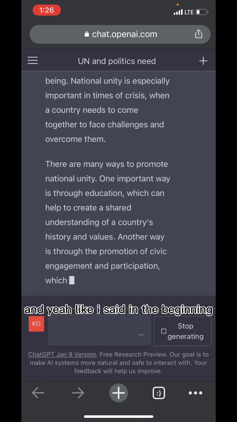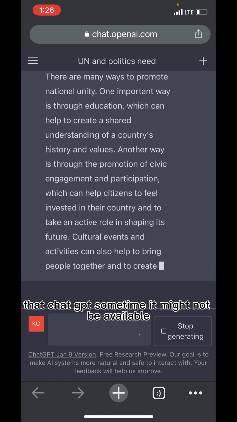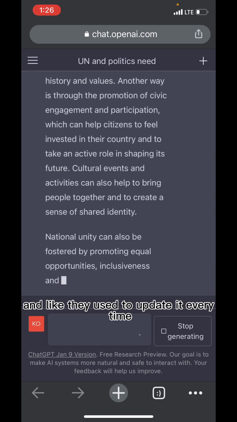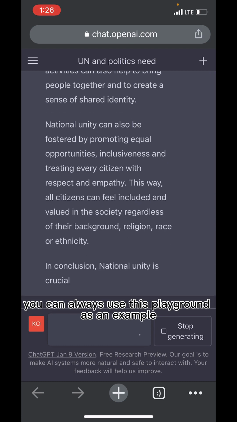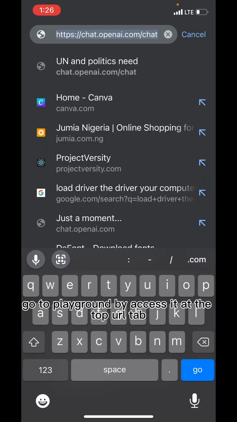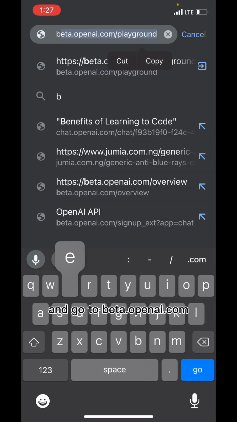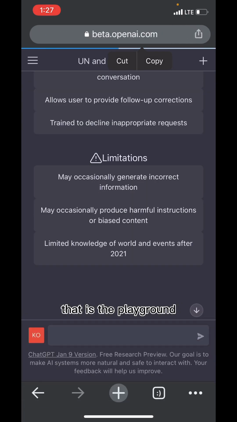And like I said in the beginning, ChatGPT sometimes might not be available, and they update it every time. So you can always use the playground as an example. So now let me go to the playground. Go to the playground by accessing it at the top, and then go to beta.openai.com/playground. That is the playground.